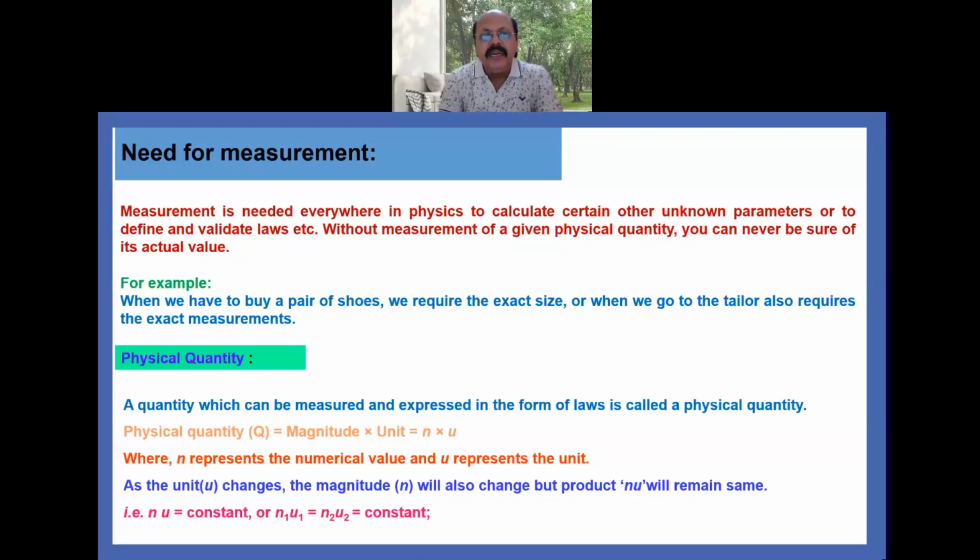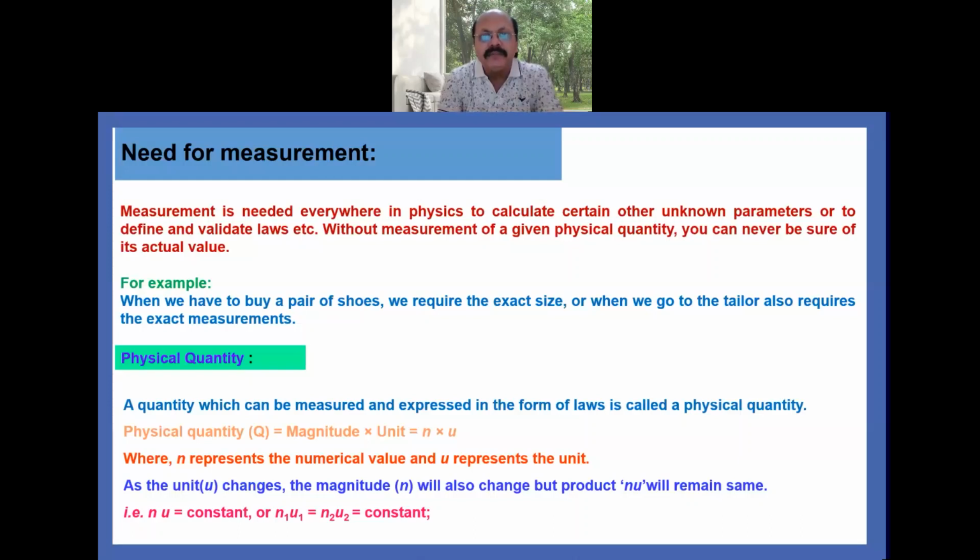So as the unit changes, the magnitude will also change, but the product of numerical value and unit, that is nu, will remain the same. That is nu equal to constant, or n1 u1 equal to n2 u2 equal to constant.